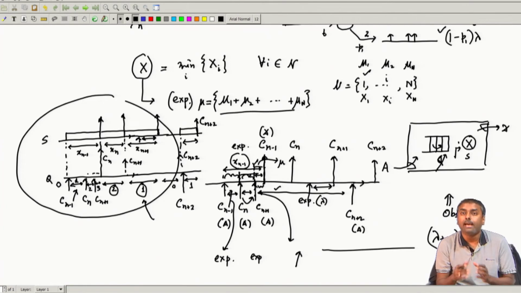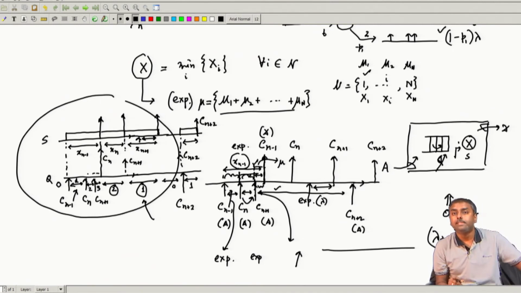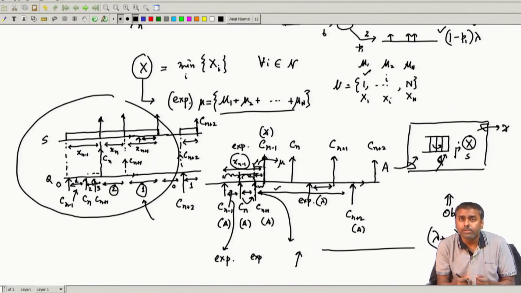This is the beauty as long as I take the exponential distribution for arrival and for service. If both are exponential, then because of this nice property, that the minima of exponentials is exponential and exponential has the memorylessness property, from any point of time you cut the exponential and the rest is still exponentially distributed with the same parameter. So I have all this information and I do not need anything else to describe this system.